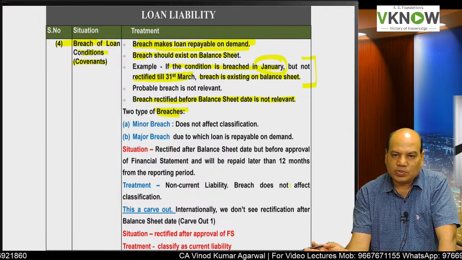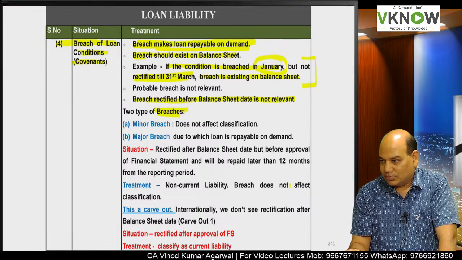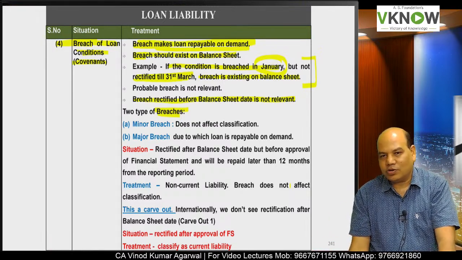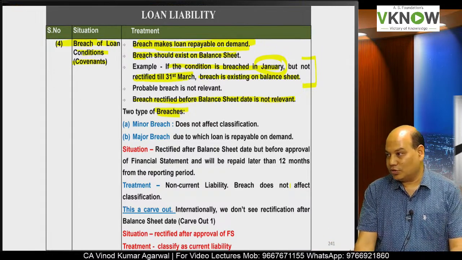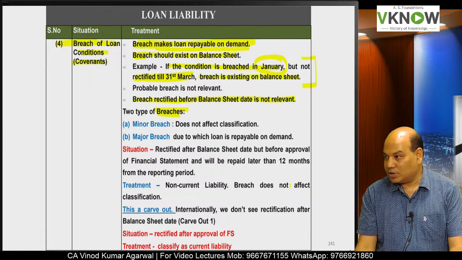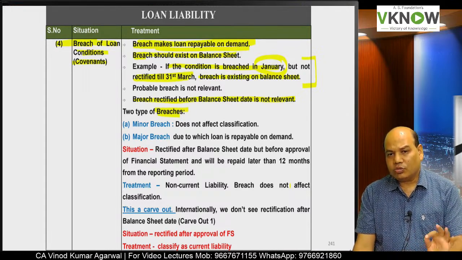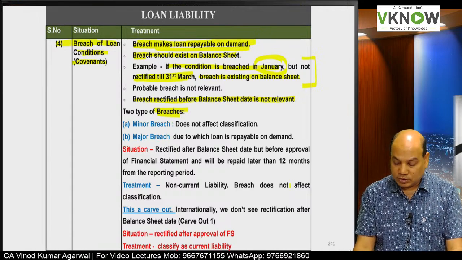Sometimes they just have to submit some stock certificate signed by a CA, which normally they delay, and bank also does not bother, because bank can't lose a customer for such minor defaults. Okay, understand? They are businessmen, they have to maintain relation with the customer. So minor breaches are ignored, but breach is major.